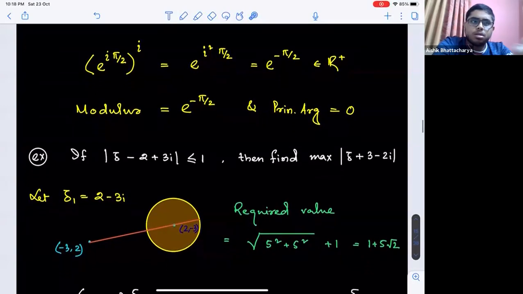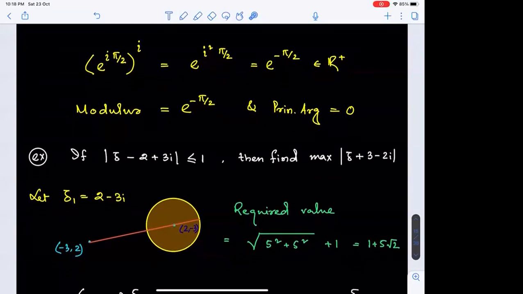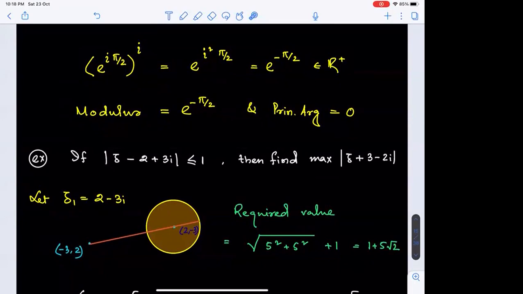Is the observation and the calculation clear for all? Clear. Now, what should have been the algebraic proceeding? We could have written this as z minus 2 plus 3 iota, plus 5 minus 5 iota.